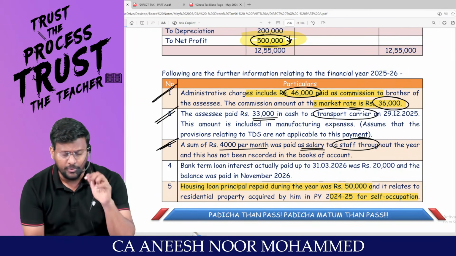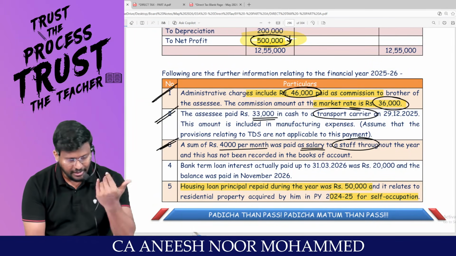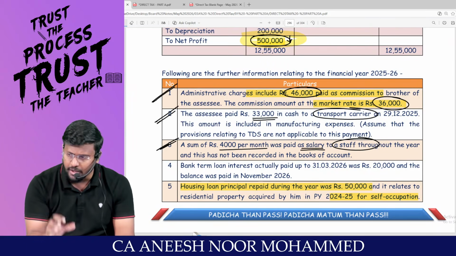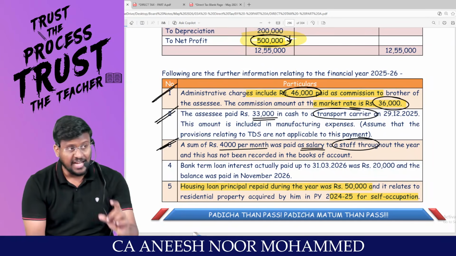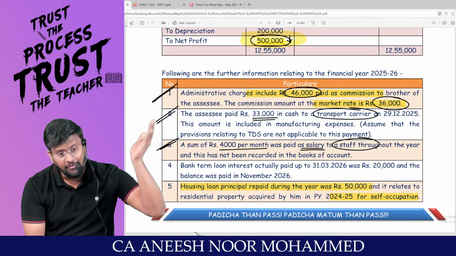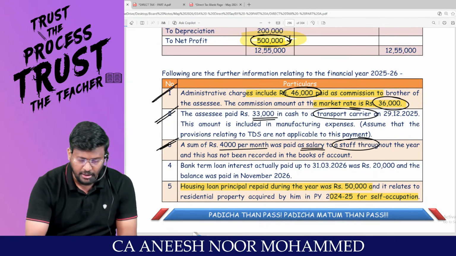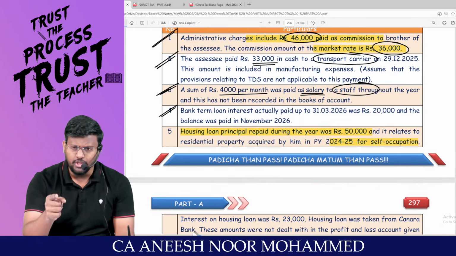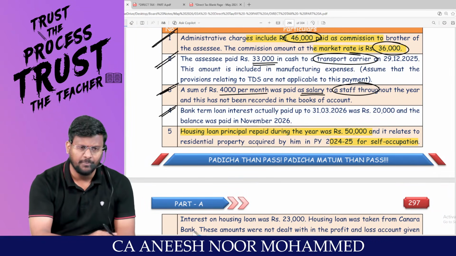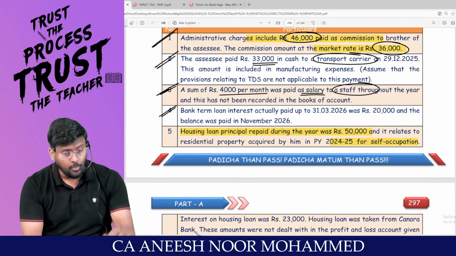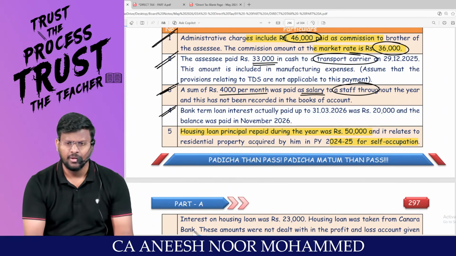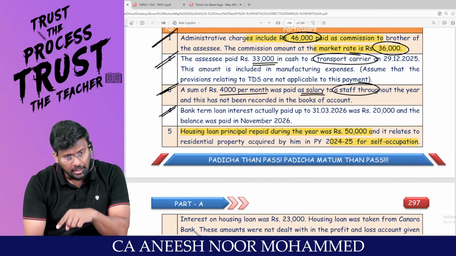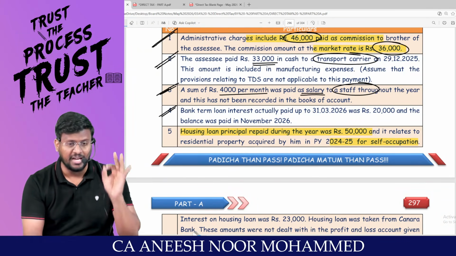Which chapter are you learning? So take it as PGBP adjustment. That means this 48,000 has not been recorded in the debit side of the P&L. If this had been recorded, net profit would have come down. So minus 48,000. Are you with me? Bank term loan. You tell me how much total bank term loan is debited to P&L? 60,000. Out of that, how much has been paid before filing the return? 20,000. That means the remaining 40,000 is just debited to P&L account but has not been paid before filing the return. As per what section?